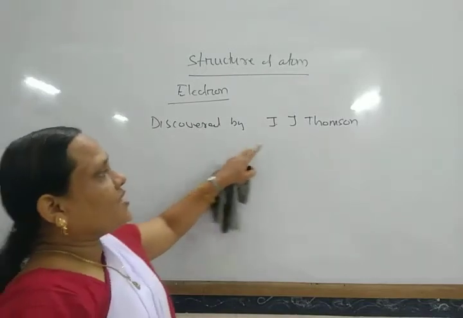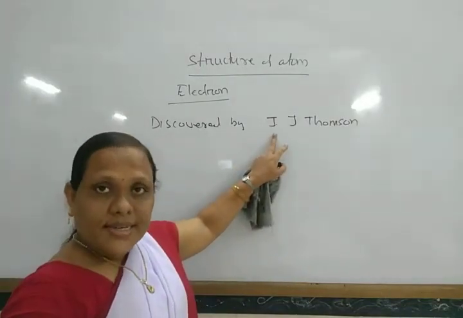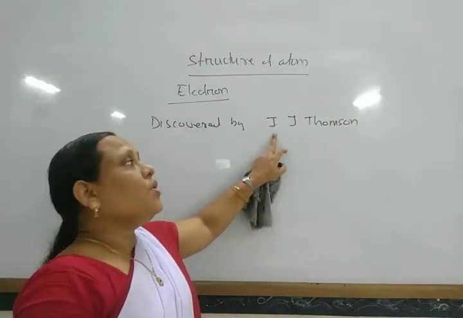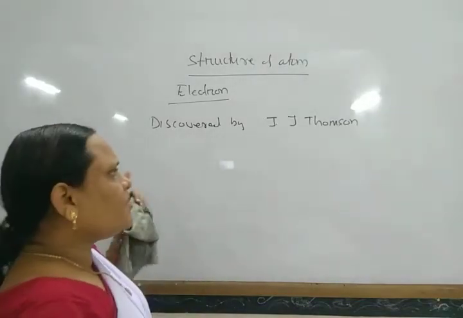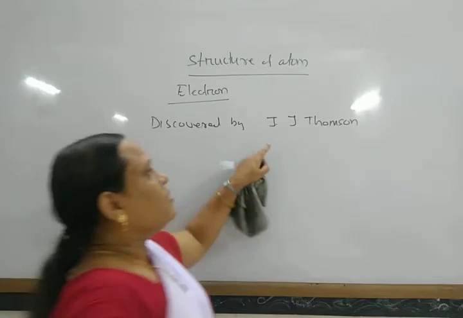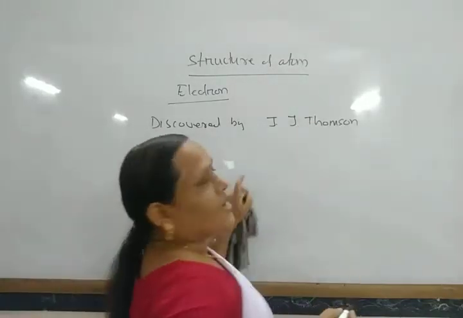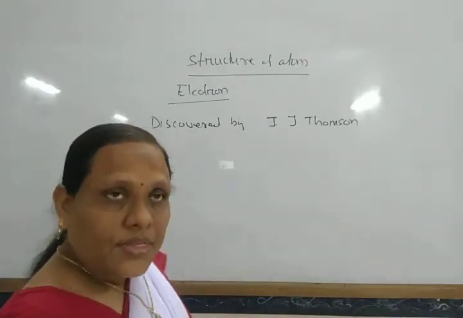In the cathode ray experiment, when different gases are taken at low pressure and high voltage is applied, then current is produced. From that, the characteristics of the cathode rays were studied and the electron was discovered.